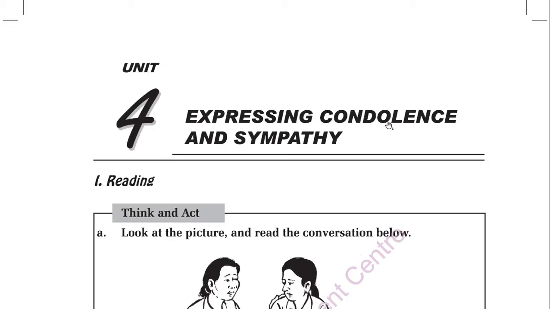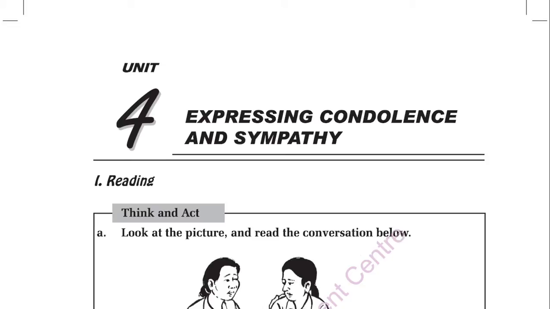Grief means he is very sad because of the demise of some person who is very near to him or her. So, when we show sympathy to a person who is already very sad due to the death of any other person who is very near to him or her, that is known as condolence. So, expressing condolence and sympathy, that is the name of the chapter.